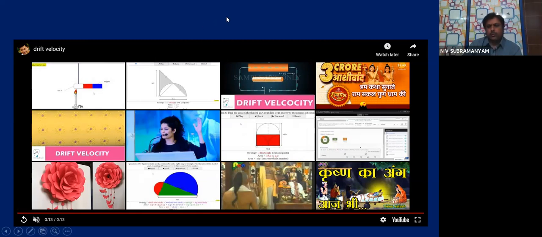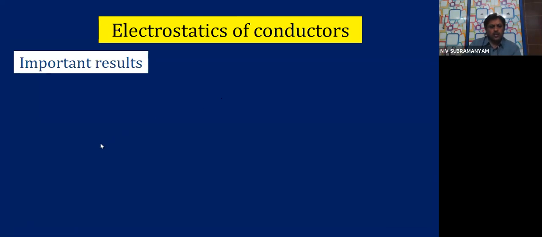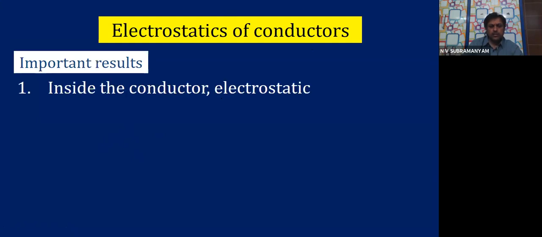I hope you followed. Now let us try to understand the important electrostatic properties of conductors. Let us see what are the results of this particular electrostatics of conductors. There are a few results which have a lot of importance in your daily life. One by one, let us try to understand each and every result. Shall we do that, children? First one: inside the conductor, electrostatic field is zero.